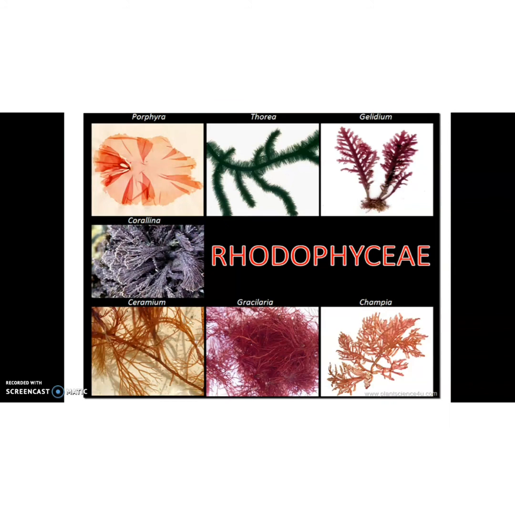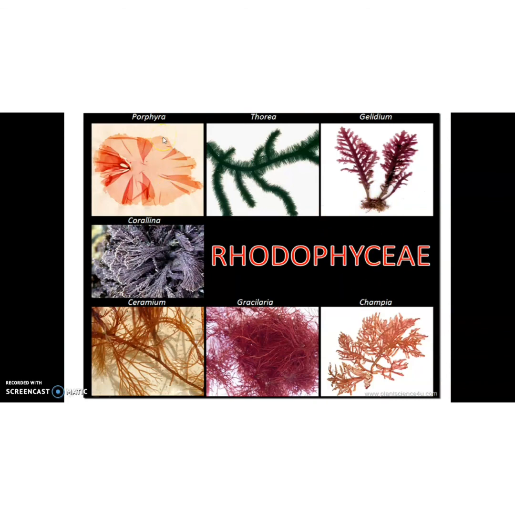They occur in both well-lighted regions close to the surface of water and also at great depths in oceans where relatively little light penetrates. The red thalli of most of the red algae are multicellular. Some of them have complex body organization.